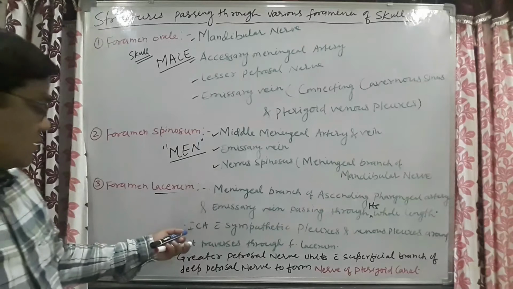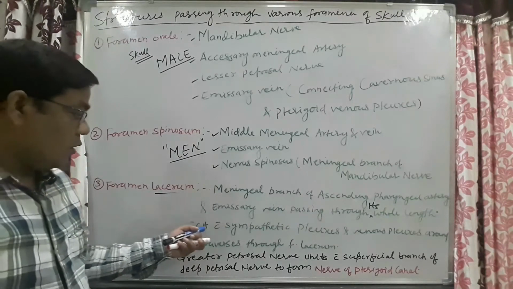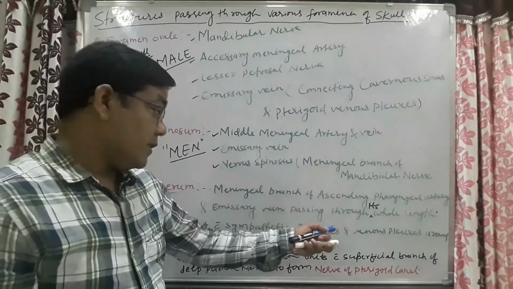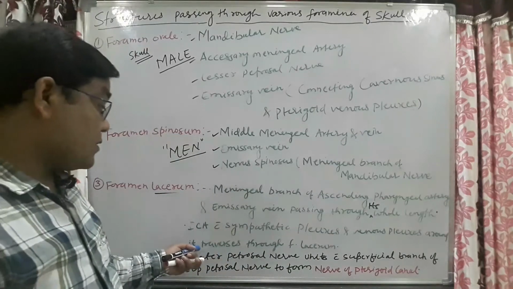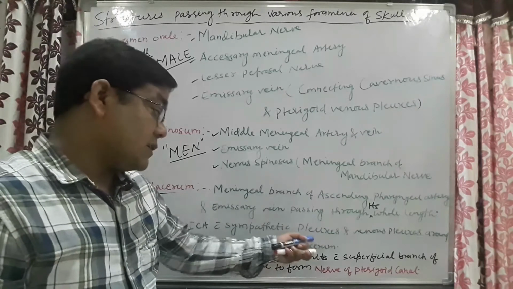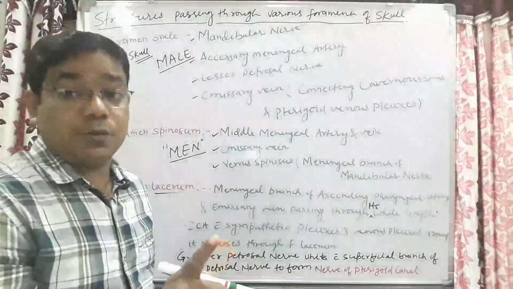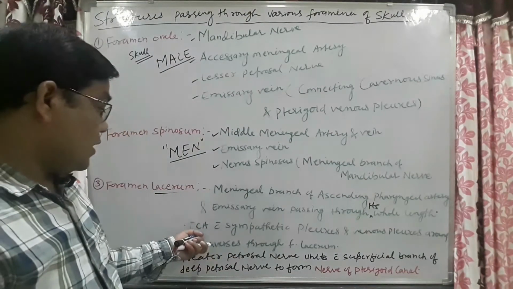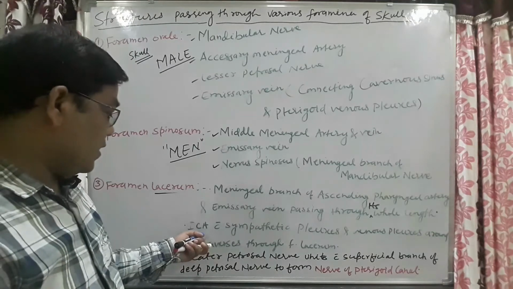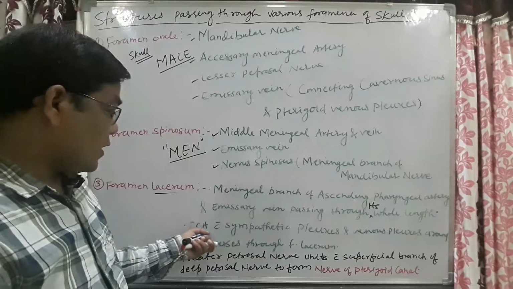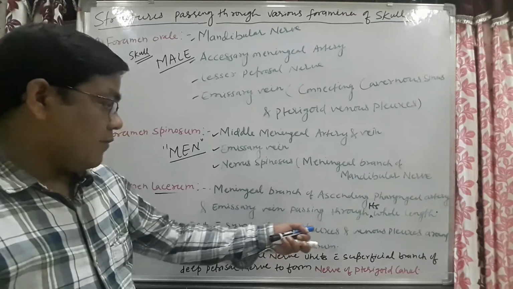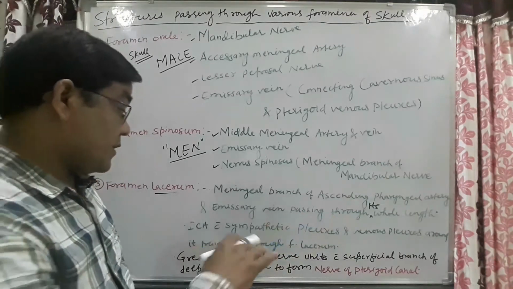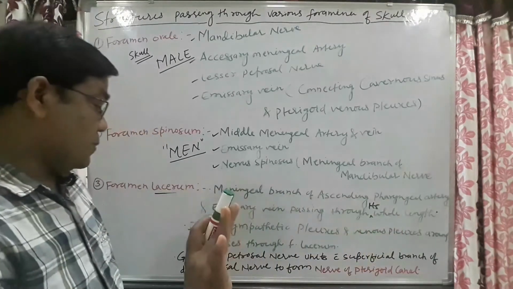And the internal carotid artery with sympathetic plexus and venous plexus around it traverses through the foramen lacerum, but does not pass through it. This is the point to be remembered.